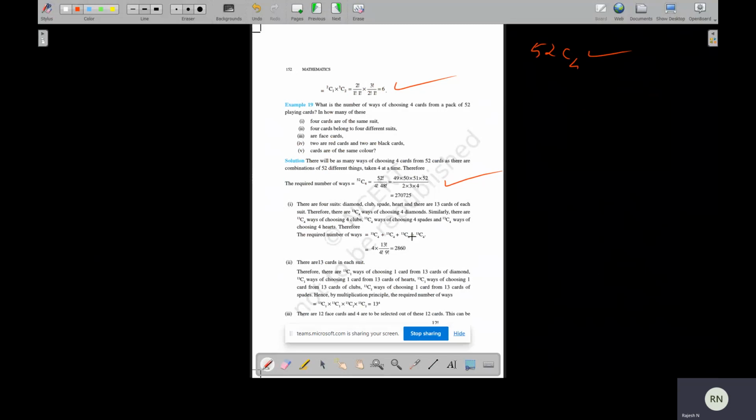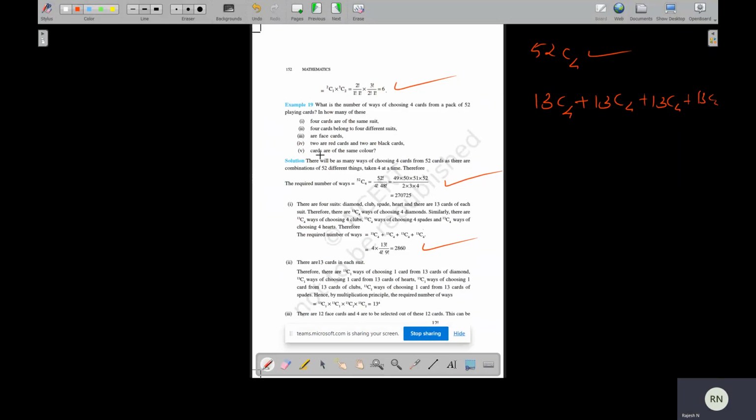There are 4 suits. That means 4 groups: diamond, club, spade, and heart, and 13 cards of each. So these 4 cards may be either from diamond or from heart or from club or from spade. So this is 4 into 13C4. This is the answer.